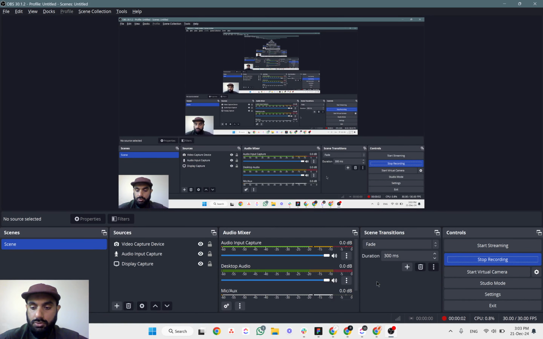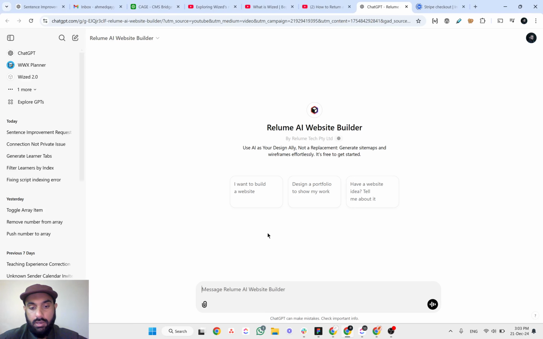Hello, let me just show you a very interesting thing, and let's test this out in real time. So this is a trained ChatGPT about the Relume AI website builder. We will give our requirements and it will generate a prompt for us that we can use on the Relume AI website builder to build a website.